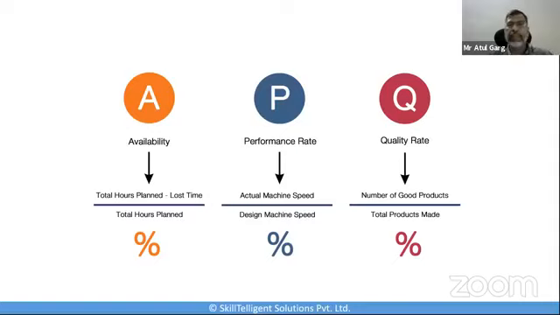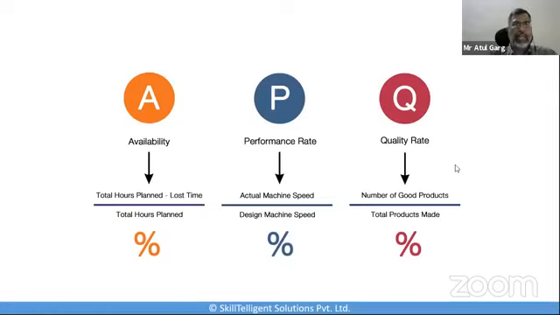So if the equations for availability, performance, and quality are substituted in the above and reduced to their simplest terms, the result would be OE equal to good count multiplied by ideal cycle time divided by planned production time. Okay, so this is the simplest OE calculation which can be brought in. And as we talked about earlier, multiplying good count by ideal cycle time results in fully productive time, that is manufacturing only good parts as fast as possible with no stop time. Okay, so that's what the overall OE calculation is about.